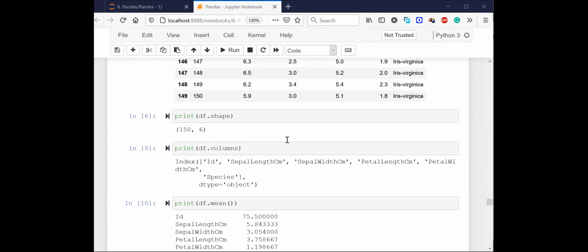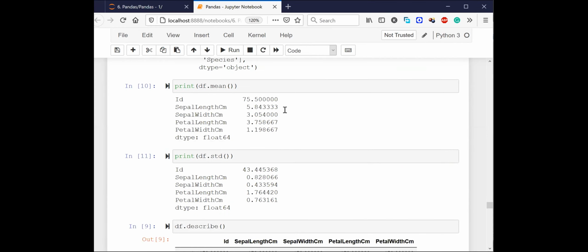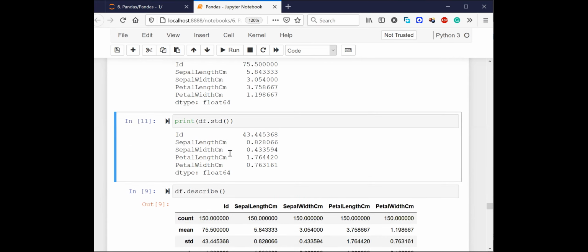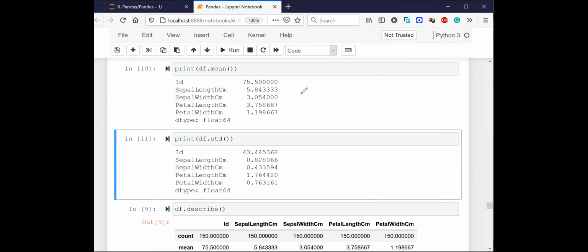Do you remember yesterday I showed you some statistical things that you can do using NumPy? Similar to that, you can also do the same thing with pandas. The best thing is pandas is written on top of NumPy, so pandas will be able to utilize all the things that are there in NumPy.